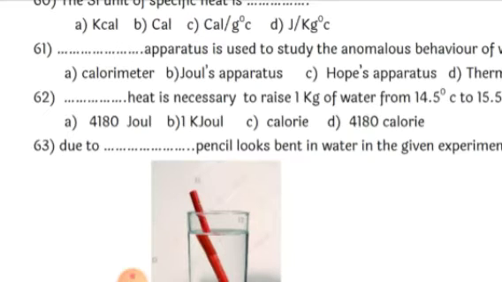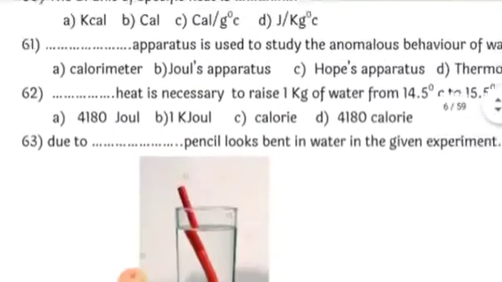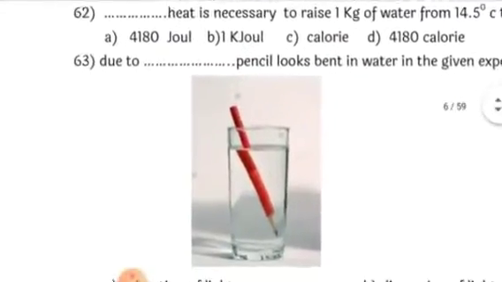So 1 kilocalorie is nothing but 1000 calories, and 1 calorie is 4.18 joules. That means 1000 calories will be 4180 joules, and 4180 joules will correspond to 1 kilocalorie heat. So here the correct option is 4180 joules heat is necessary to raise 1 kilogram of water from 14.5 degrees Celsius to 15.5 degrees Celsius.